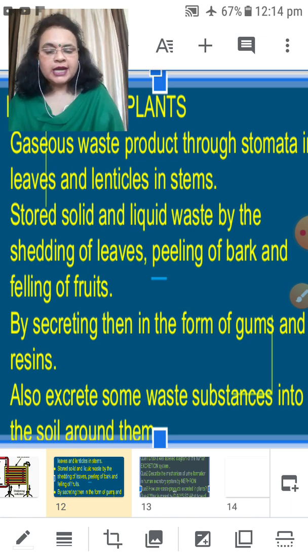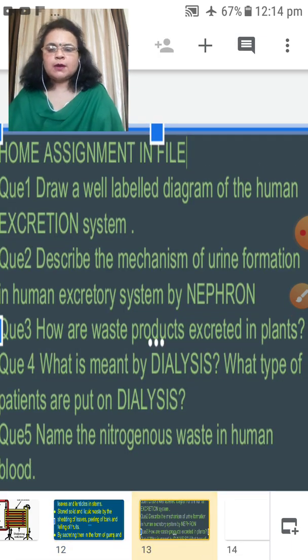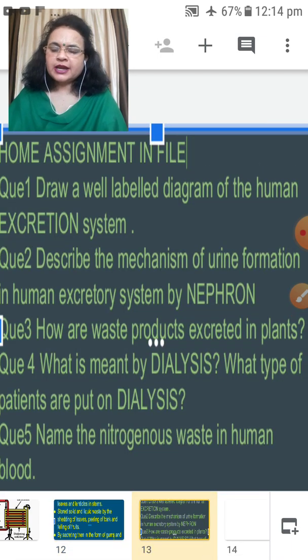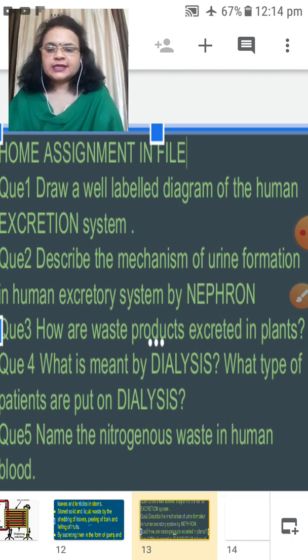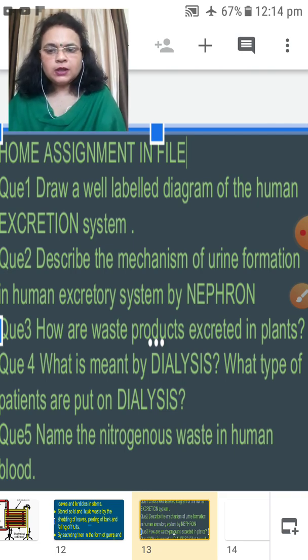Now let us come to some home assignment which again you have to do in the file. Same way, in one file, all questions. Draw a well labeled diagram of the human excretory system. All the diagrams, again I am telling you, are important for your exam and also important for your home assignment file.